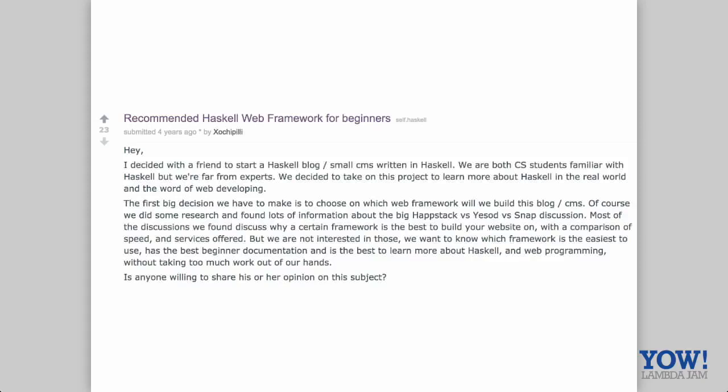So when I came to Ambiata and started writing Haskell web applications, my first question was, well, what web framework should I use? Coming from a Java background, it was inconceivable to me that I could possibly do this from some simple sort of first principles. I had to pick up something heavy to help me along.